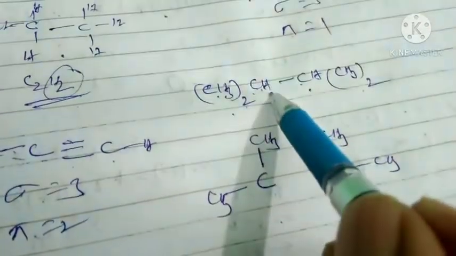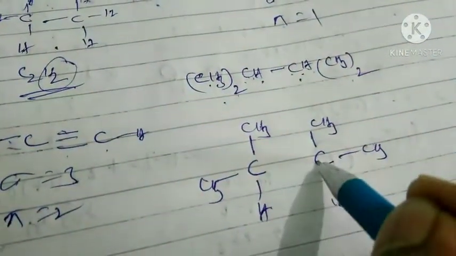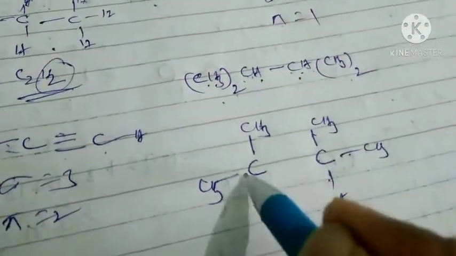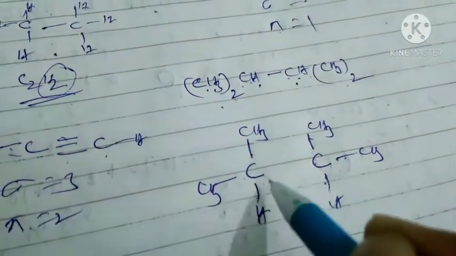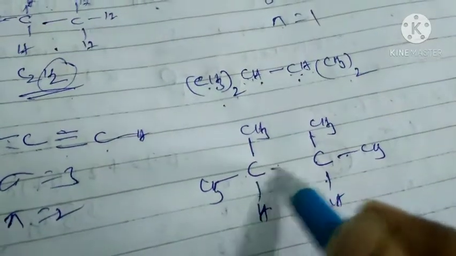Now each of these carbons also contains a hydrogen. Each carbon forms how many bonds? 3 bonds. It still requires one more bond, because carbon every time forms 4 bonds. That one bond will be present between these two carbons.